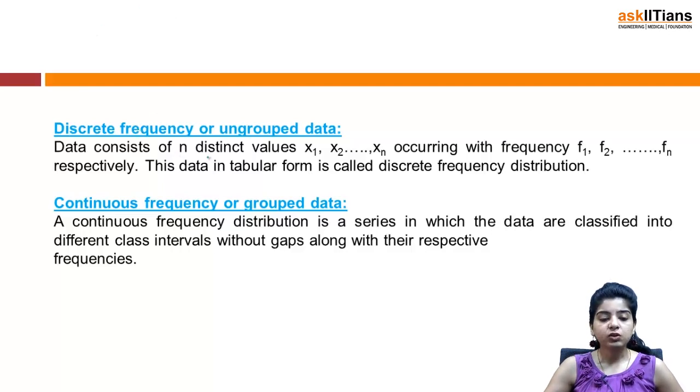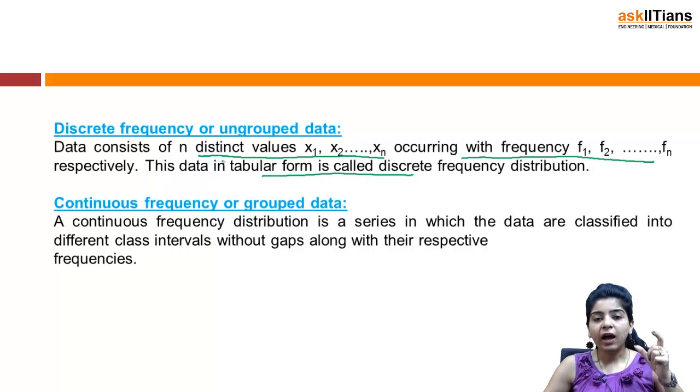Now data consists of n distinct values x1, x2, so on xn occurring with frequencies f1, f2, so on fn respectively. This data in tabular form is termed as discrete frequency distribution. So discrete frequency means the data would be in the form of certain distinct values. Suppose we have n distinct values x1, x2, so on xn, and you'll be having corresponding frequencies for that data like f1, f2, fn. We'll be discussing the examples, the things will be clearer.